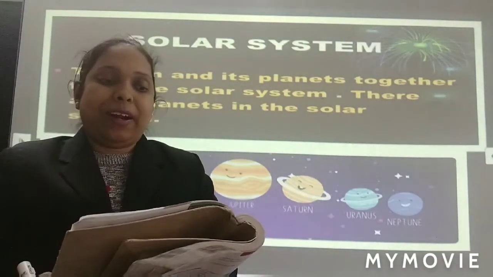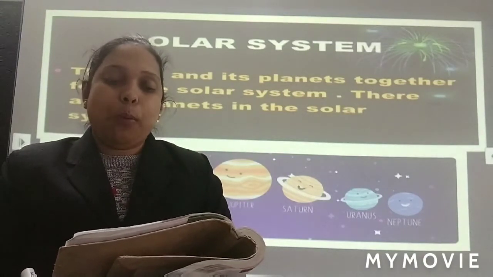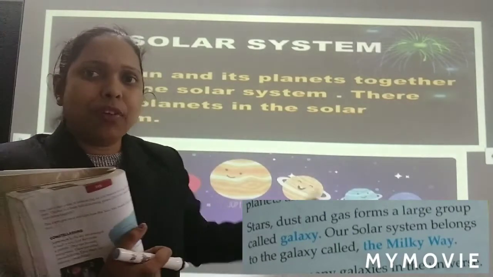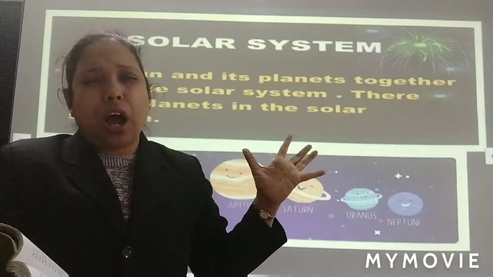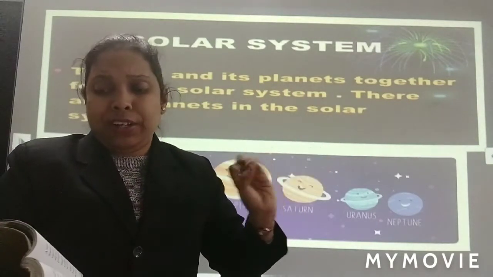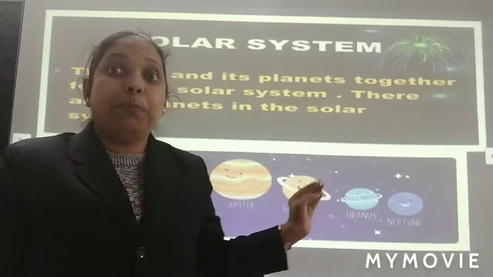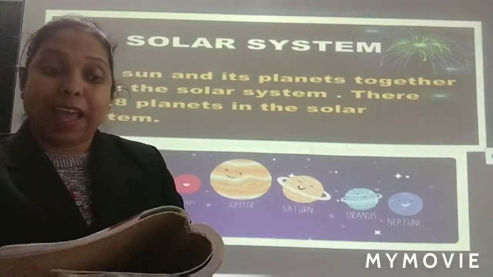And next paragraph, stars, dust and gases form a large group called a galaxy. Now the solar system is a small group. Okay, so now they are saying all the stars and dust and all the gases that are there form a large group, much larger than the solar system, and its name is given as galaxy.